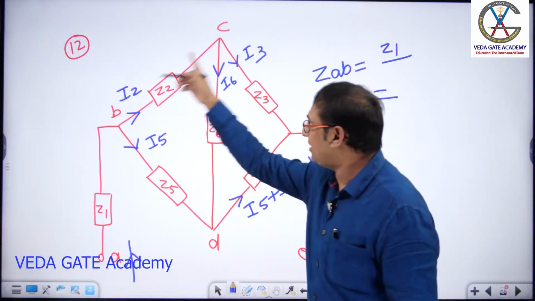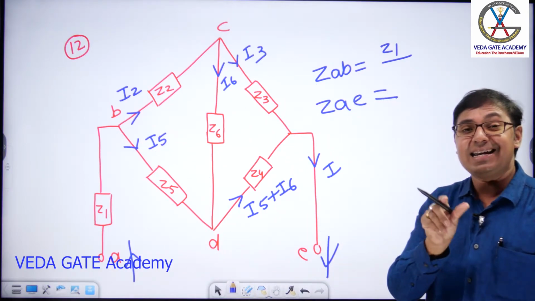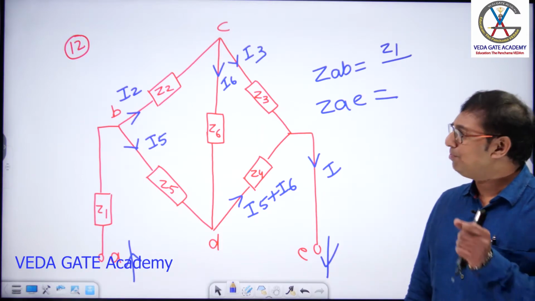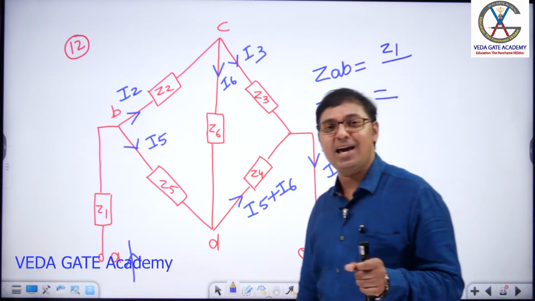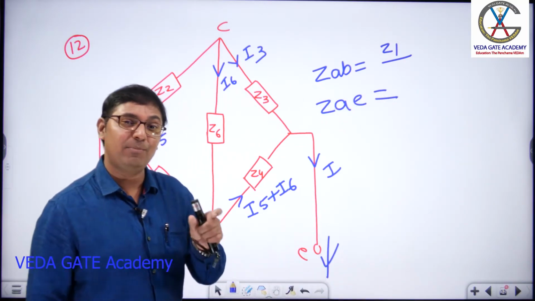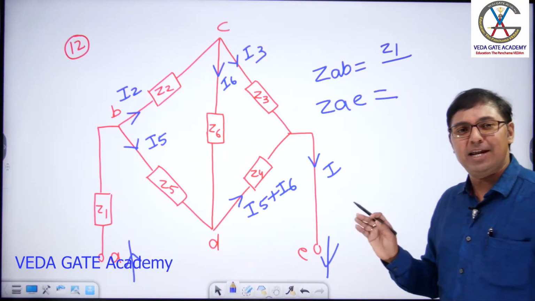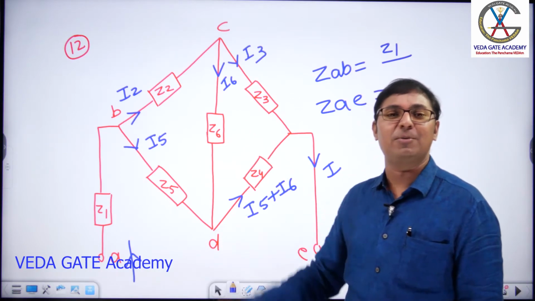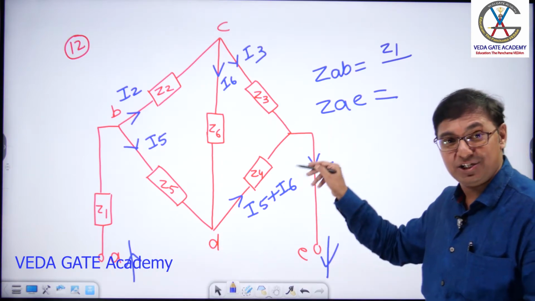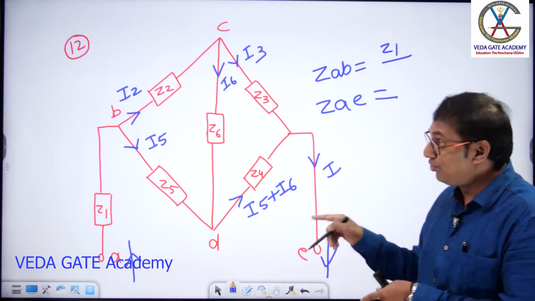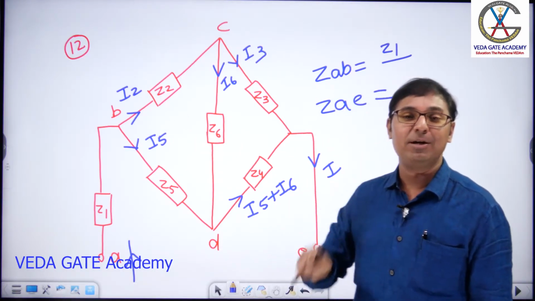Sir, this procedure we could see, current distribution we are doing, na, writing here I2, I5. This procedure we call current distribution. Please get perfection with this current distribution. Once I enter into mesh analysis, till the end of the subject, I will be using only current distribution in solving the problems. Current distribution is the best technique in solving the problems in networks. Then slowly I am getting habituated to doing the current distribution for every structure. But we are doing one thing here. What is that? We are doing the current distribution with the maximum number of unknowns.